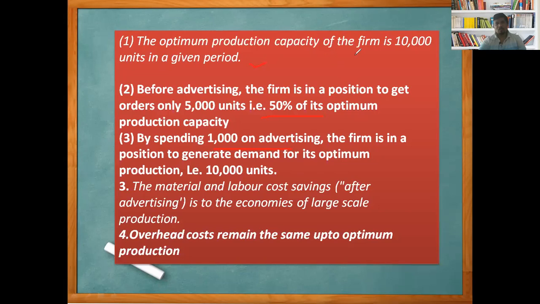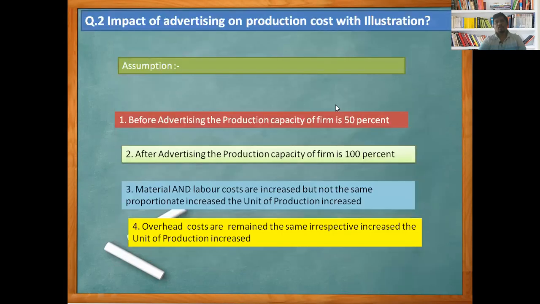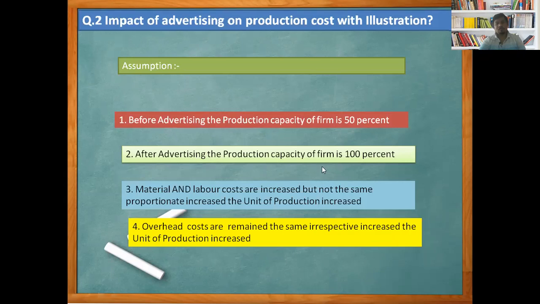Now we are going to see one by one, and with the help of an example we are going to illustrate here. This is the assumption I mentioned. Before advertising, the capacity of the firm is 50%. After advertising, we have a capacity of 100%. Material and labor costs are increased, but not in the same proportion. The units produced increase from 50% to 100%. We can say the capacity doubles, but the remaining expenses do not increase up to double as per the 100% capacity. Overhead costs remain the same irrespective of the increase in the units produced.